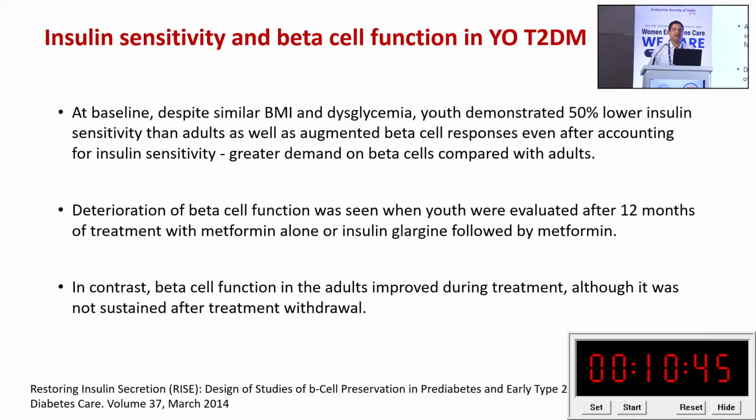But in contrast, in adult type 2 diabetes, there might be improvement in beta cell function, which does happen specifically in type 2 diabetic patients.